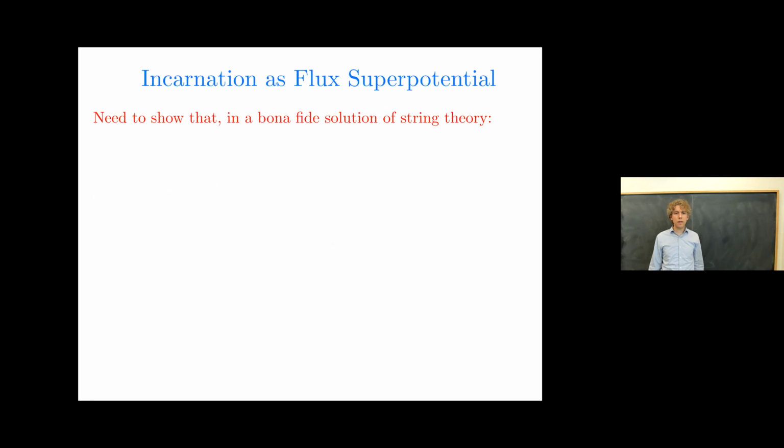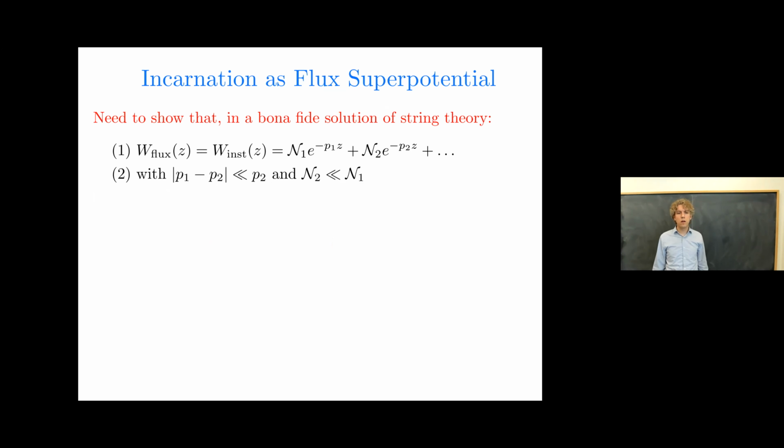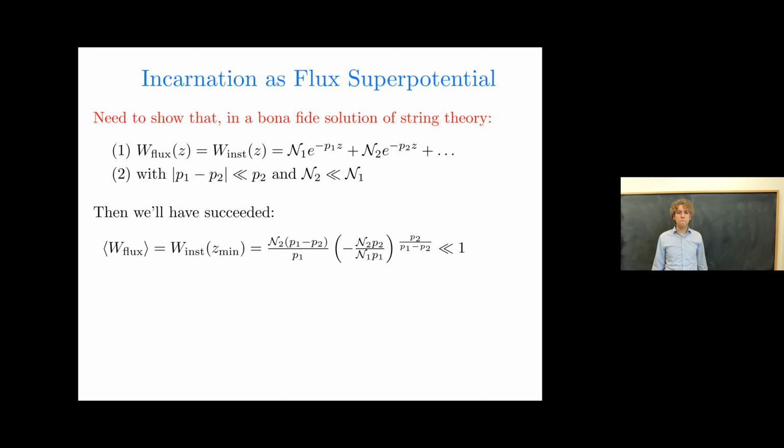Now, if you want to do this in string theory, we should really show that in a legitimate solution, first of all, the flux superpotential takes that form, and the exponents are close to each other, but not equal, and the prefactors are hierarchical. Then we'll have succeeded, we'll have shown that W0 is given by a formula like this and is exponentially small.